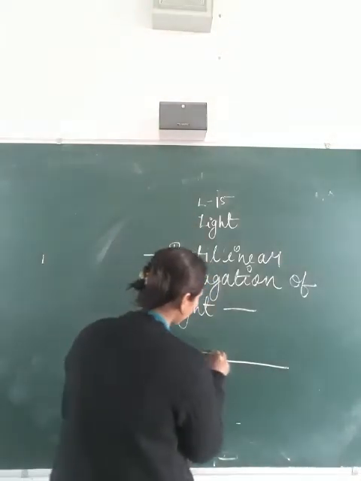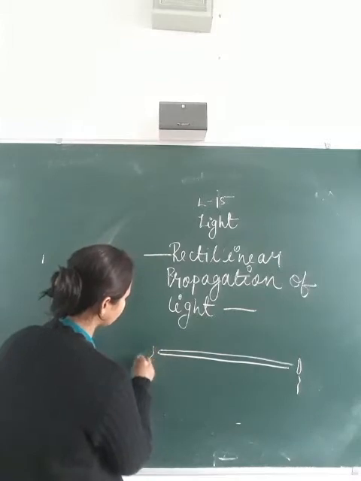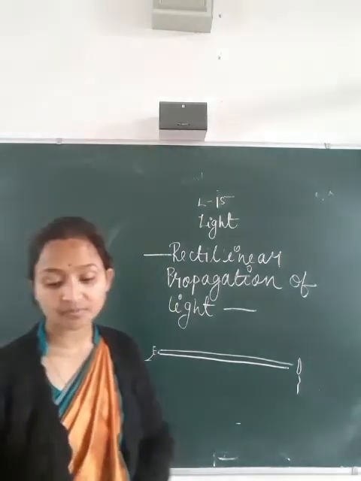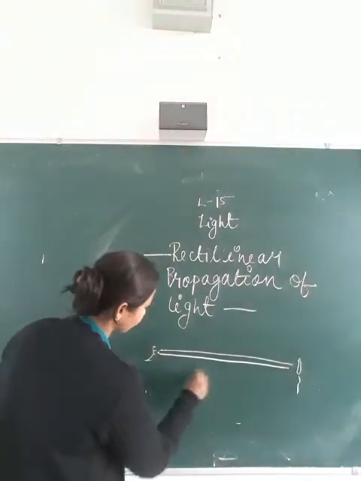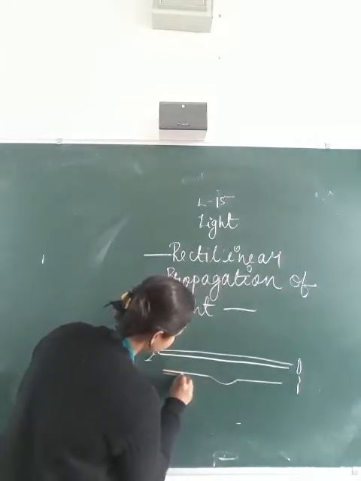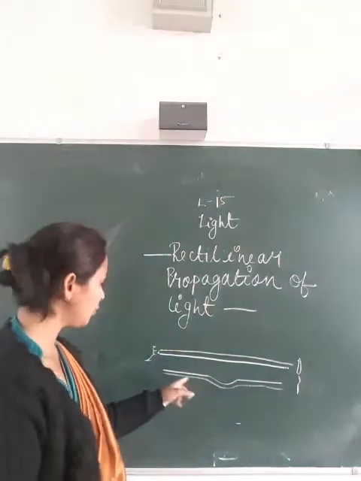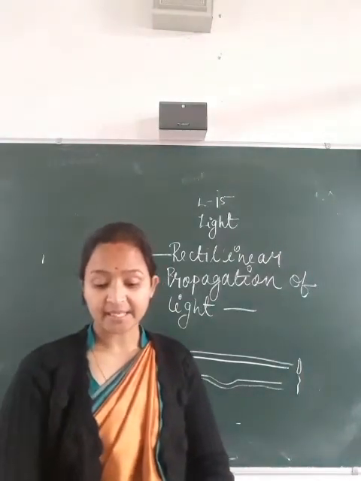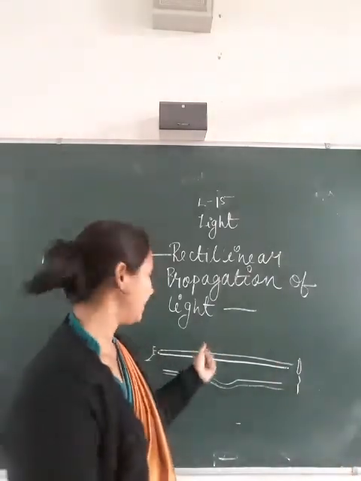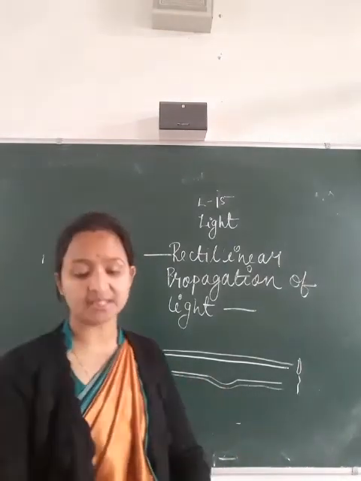This is the rubber tube, and here is the candle. When you look from here, you will clearly see the light. And when you bend the rubber tube like this, then when light passes from here and you observe from here, you can't see it.